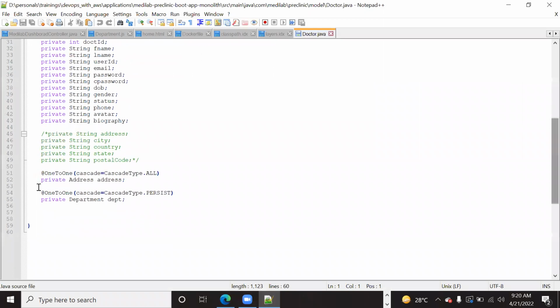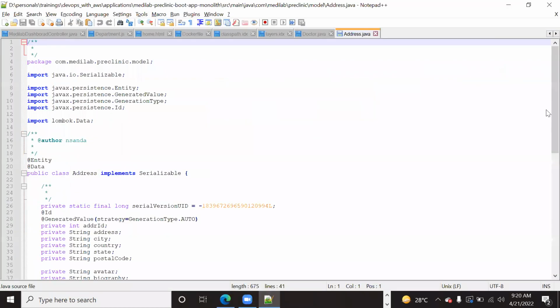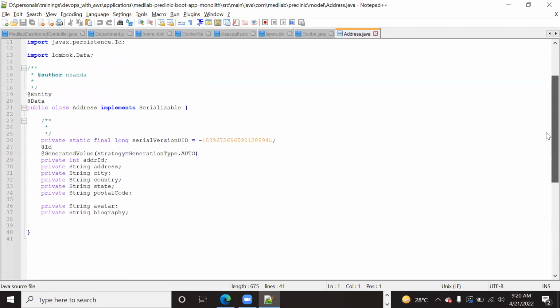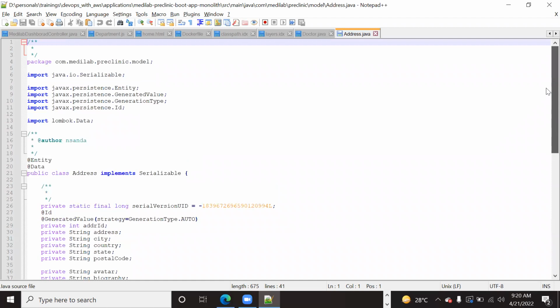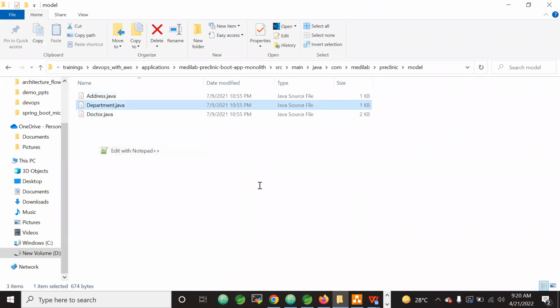So there is a one-to-one relation to the address. There is a one-to-one relation to the department. And if we look at the address, maybe address has a one-to-many relation, right? Many addresses, I mean shipping address, home address, many addresses are there for a person, right? Then Doctor.java, and then this is the Department.java.